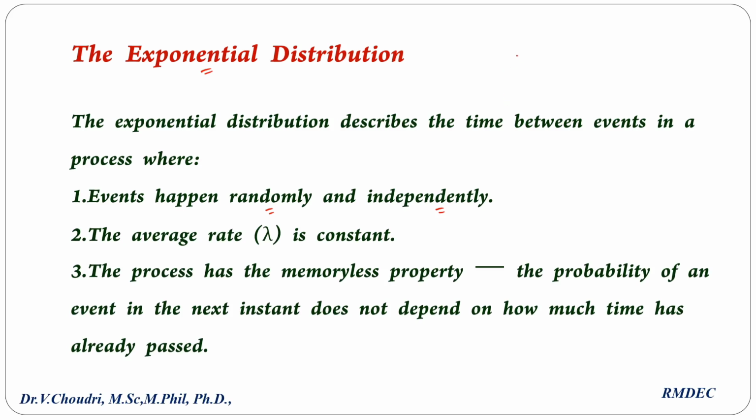For example, throughout the day, for each and every 1 hour or 2 hours, a particular interval, the number of phone calls or number of events, the average is lambda, that is a constant. The process has the memoryless property. That means the probability of an event in the next instant does not depend on how much time has already passed. This one is very important. Already we have seen in discrete random variables the geometric distribution. So discrete, geometric; continuous, exponential; both have the memoryless property.